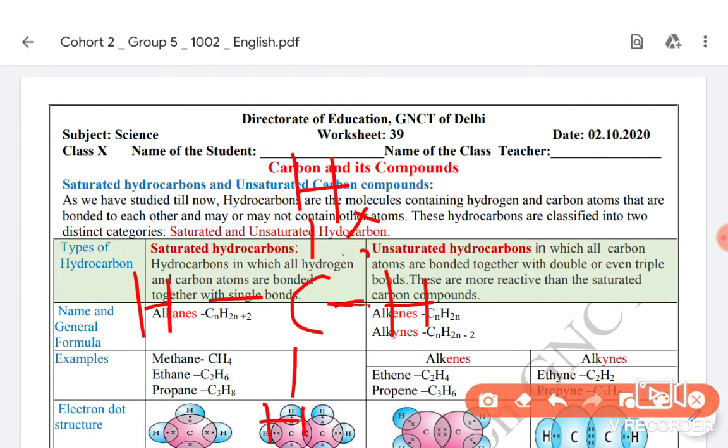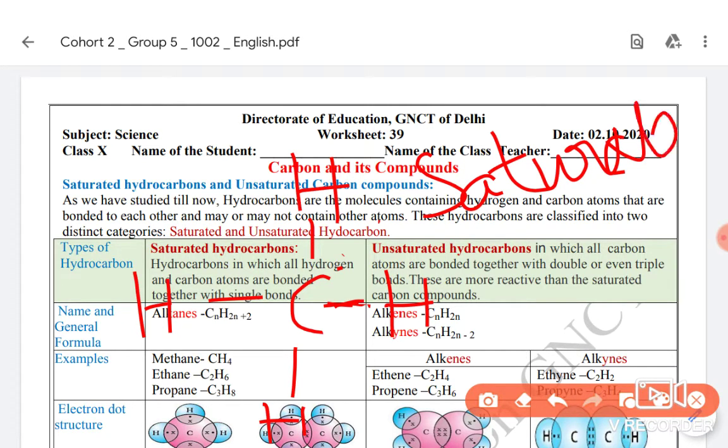These two electrons are shown by one line. Because only one electron is shared between each carbon and hydrogen, it is a single bond. Such hydrocarbons are known as saturated hydrocarbons.